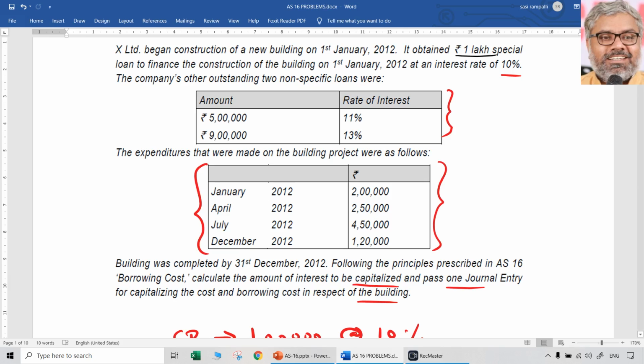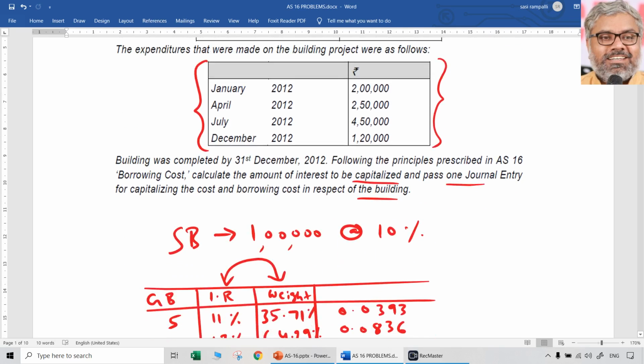So what we can do, once again, expenditure being done in different months, we have to take average expenditure for the entire year, not like monthly we can match them. If we can do that, that will be fantastic, but we cannot do that here with the information available. So no option, once again, other than calculating average expenditure that has been spent in the entire year.